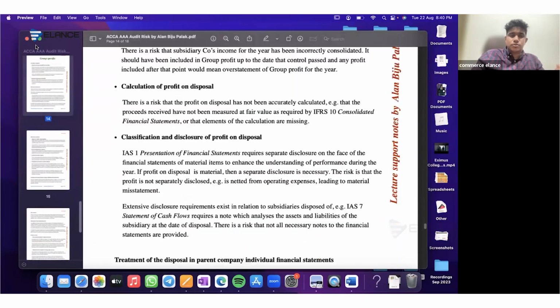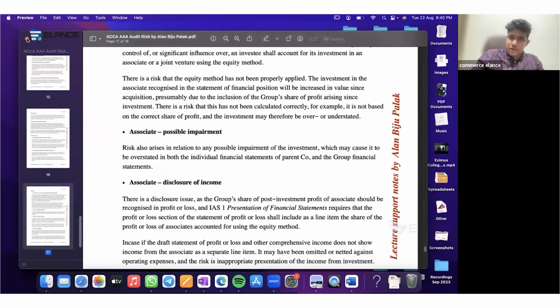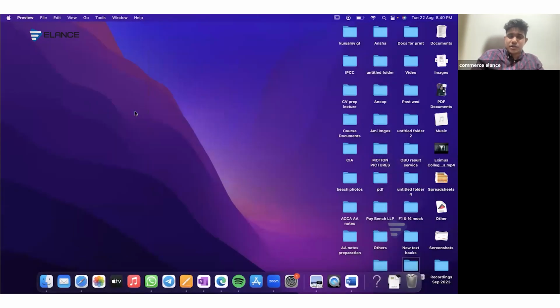So you may please go through this point. And if anyone has already gone through this point, please do revise it again and again. Okay. You don't need to focus much on this note. This will give you a clear picture on what the risks will appear for the exam. But in addition to this, you need to focus much more on the accounting standards.